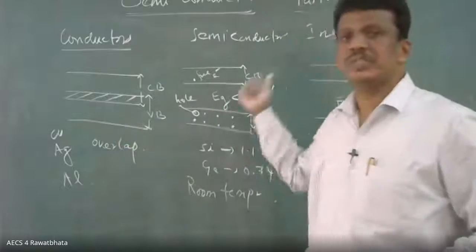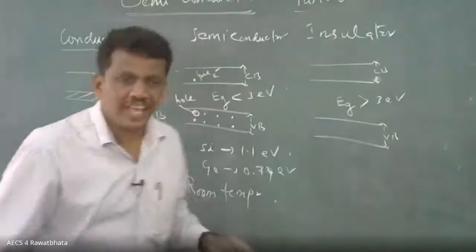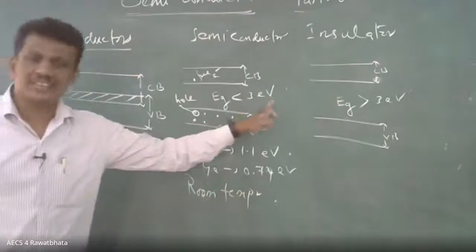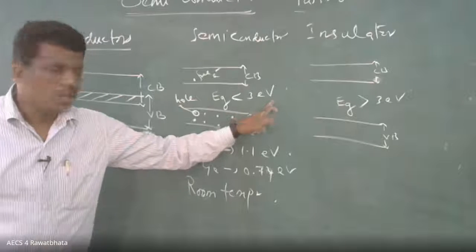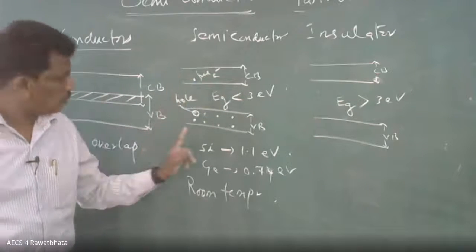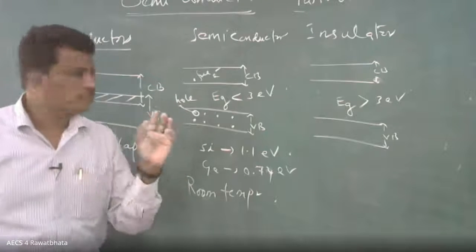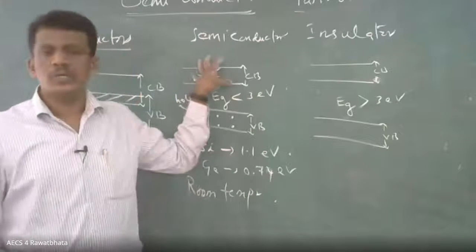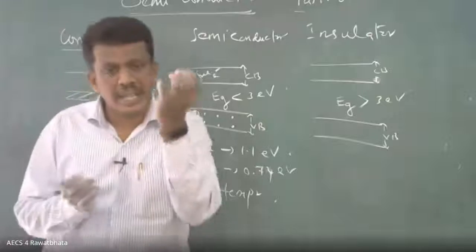But when you come to semiconductor, what is the energy gap? Less than 3 electron volt. Is there any electron here? At present, no. But at room temperature, what will happen? Few electrons move to the conduction band, because a few electrons gain the energy.